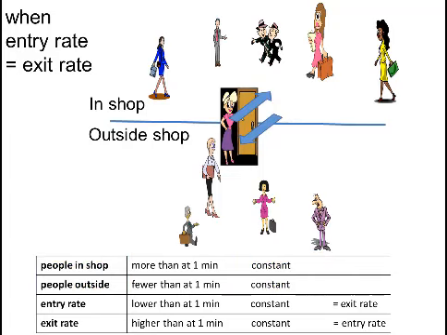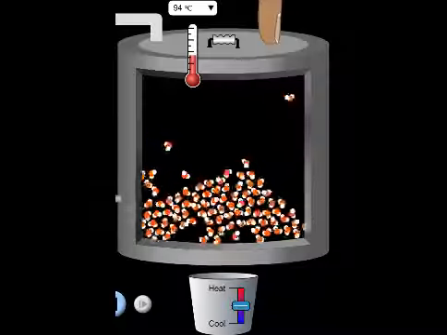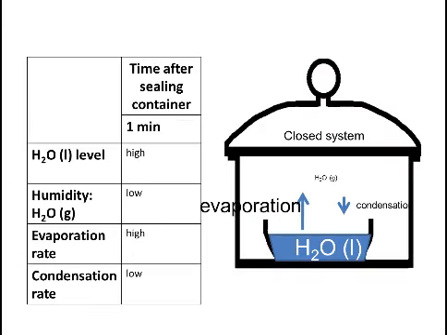Now, you must just notice that this analogy is not perfectly synonymous. It's not exactly the same as that of a reversible reaction. In other words, it doesn't correspond perfectly, and that's because people, unlike molecules, do not move around randomly. Instead, they have their own free will, of course. But in a somewhat similar way, just after the liquid water is sealed inside the container, there is much liquid water, but little gaseous water.